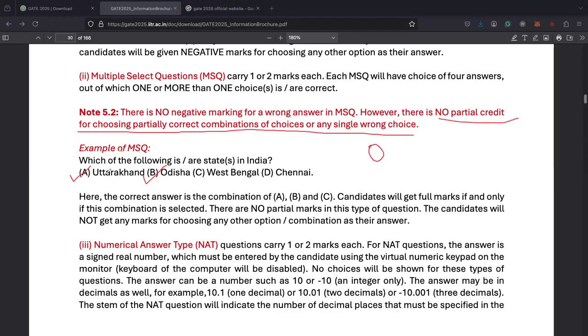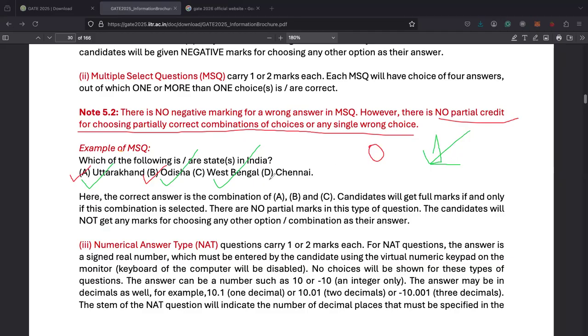Let's say in the second scenario, another student selected Uttarakhand, Odisha, and West Bengal, all the correct answers. He hasn't selected Chennai. Then he will get 1 mark. He will get the complete mark.